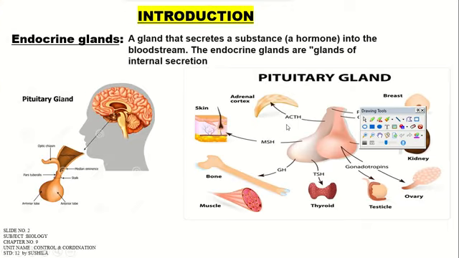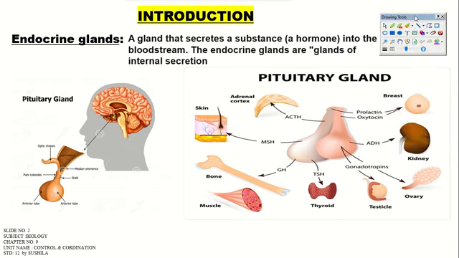Right, now on your screen you can see the introduction. The endocrine glands in our body are glands that secrete a substance called hormones and release it into the bloodstream, right? The endocrine glands are the internal secretion in our body, where the pituitary gland is the main gland. It acts through the hypothalamus and releases certain hormones which act throughout our body: the adrenal cortex, skin, bone, muscle, then the thyroid, and then the testes, ovaries, kidneys, and the breast. Throughout the body it will act, right? That we have seen earlier itself.